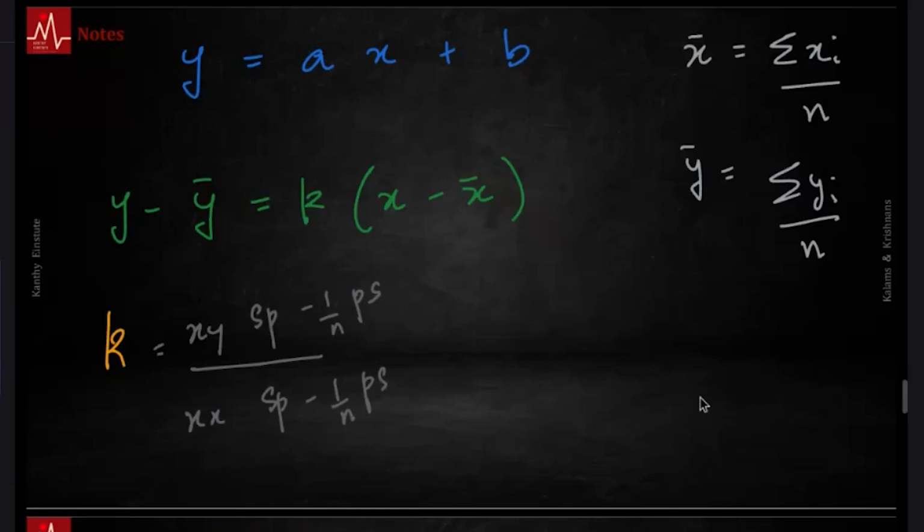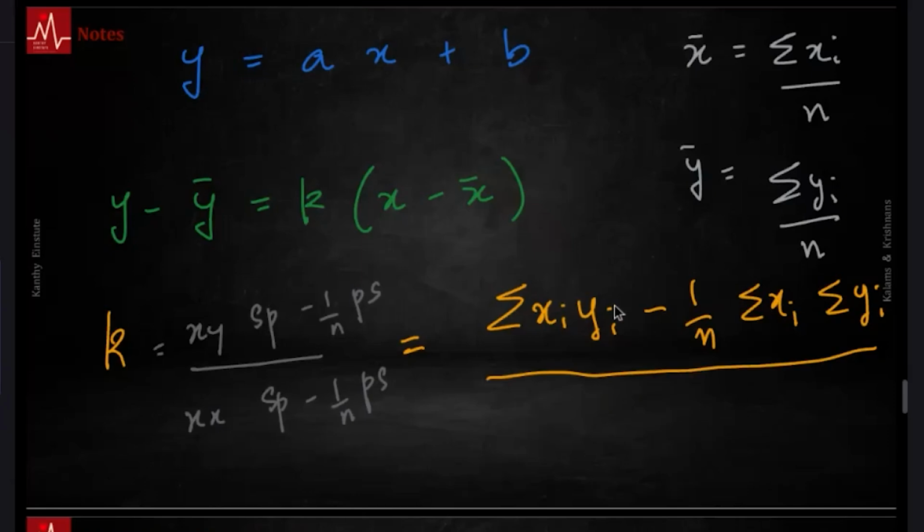Okay. I haven't written the formula, I have just written the mnemonic. The formula would be this. This is a summation of products, the product of xi, yi, summation of that minus 1 by n, product of summations. You have summation 1, summation 2, the product of that. So in the numerator, it is x and y. The denominator is x and x. So this is summation of xi square minus 1 by n, summation of xi times summation of xi, that is nothing but summation squared.